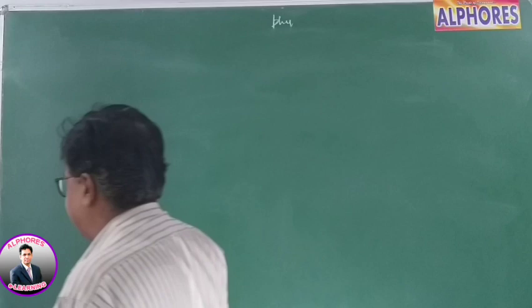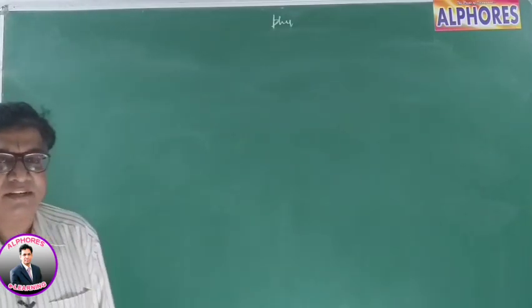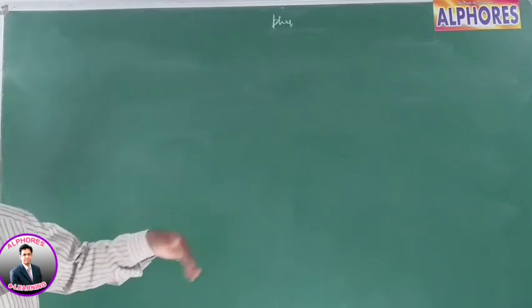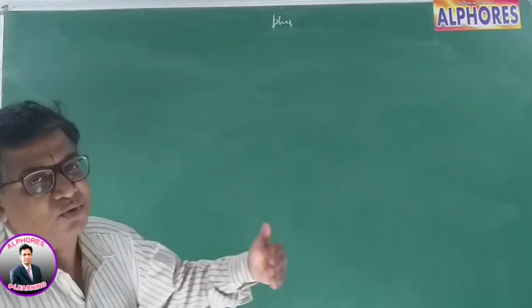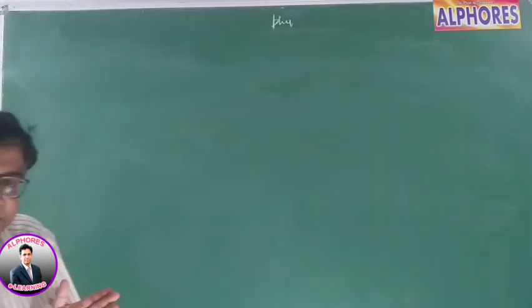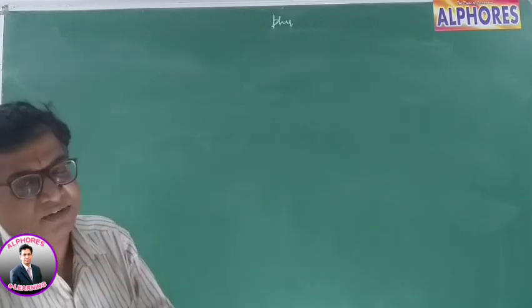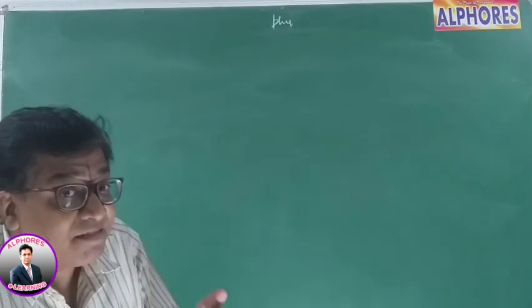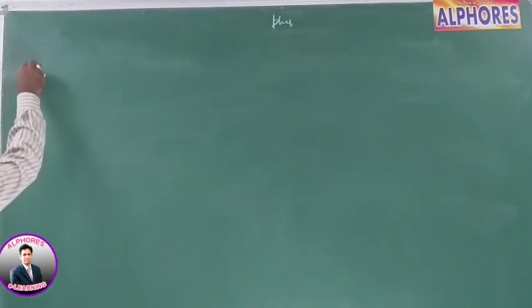Well, next let us talk about the different types. To understand the motion of a body, you need to know various parameters. First we have learned about distance, displacement, speed, velocity, uniform velocity, non-uniform speed, and non-uniform velocity. Next, average speed and average velocity. Let's understand what is average speed.